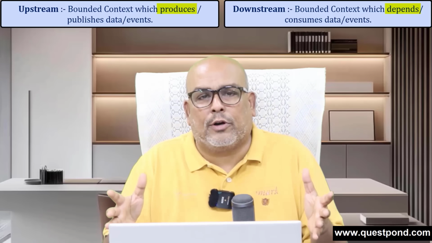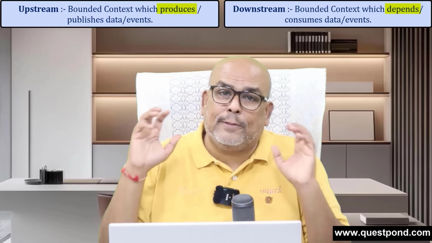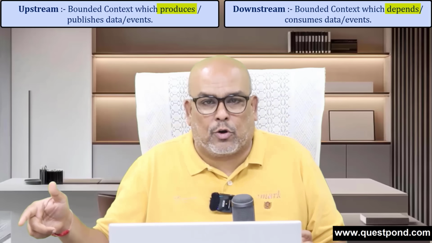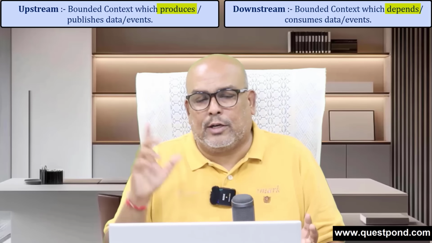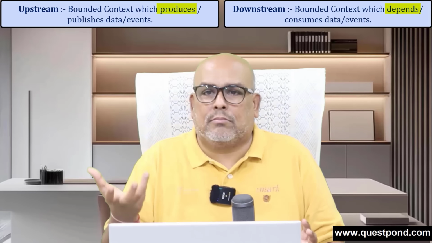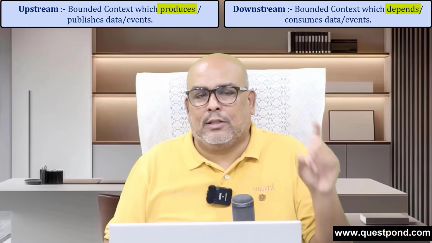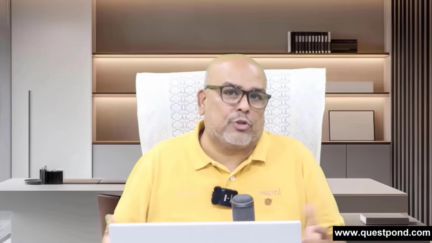So when we say upstream bounded context, those are the bounded contexts which actually send things to the downstream bounded context. If I'm using these words here, you should think that downstream is the consumer, it depends on that. And when I say upstream, that bounded context is the generator of the data, or the producer of the data.